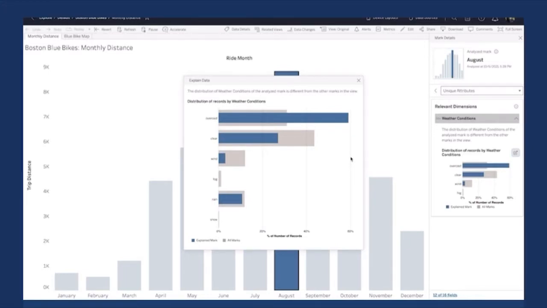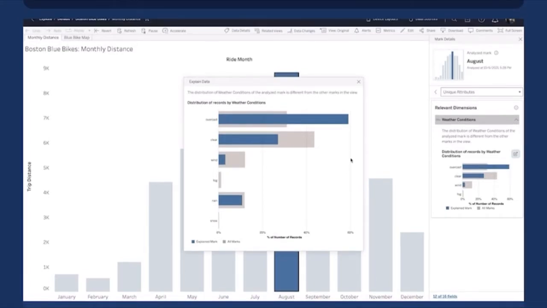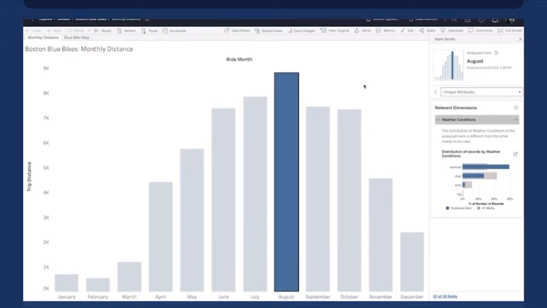Now think of all of the steps you'd have to take as a viewer to get here. You'd have to go back and forth with an analyst to which fields you should be considering, which fields you want to include, and then as a viewer, I'd have to go ask somebody else to add these to my dashboard for me. Explain data did this automatically. Now, Explain data works on other kinds of data as well.